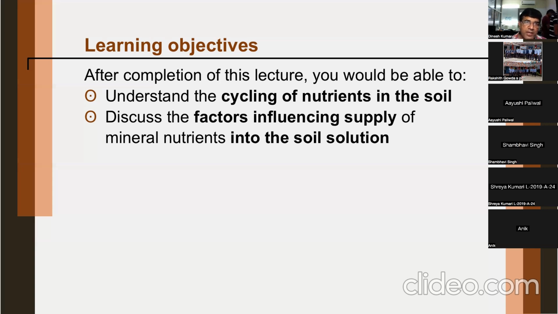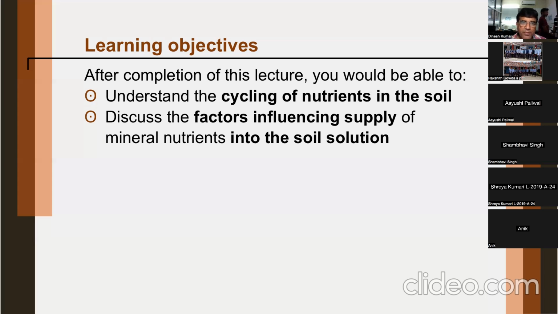Similarly, you can also define anion exchange capacity. So anion exchange capacity is with respect to positive charges. How many total positive charges are there on the colloids? That is your anion exchange capacity, or capacity of 100 gram soil to absorb anions. What quantity of anions can be absorbed by a fixed volume or fixed quantity of soil? That is anion capacity of the soil. Now, I hope that you are clear about cation and anion exchange capacity.